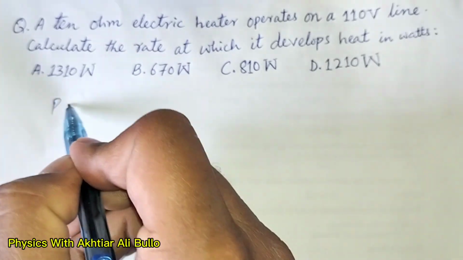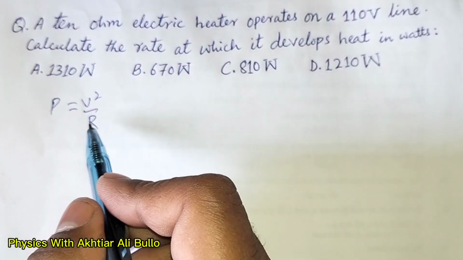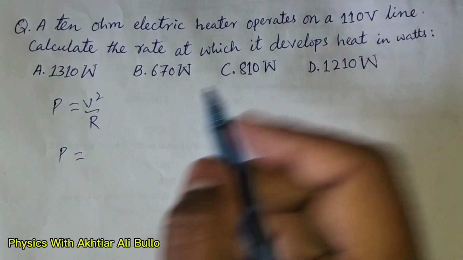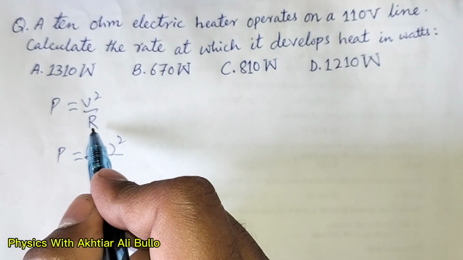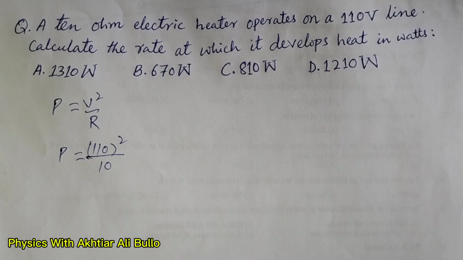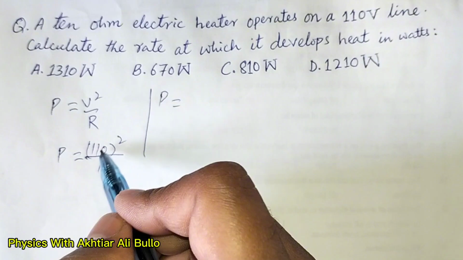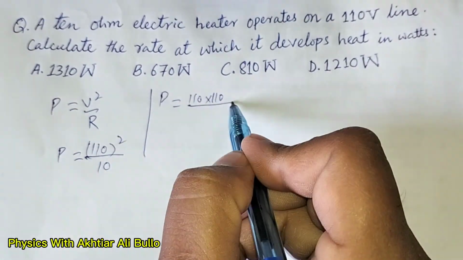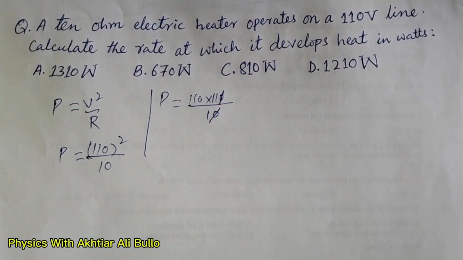P is equal to V square upon R. So P will be equal to V, which is 110 volt, so whole square, 110, divided by R, which is 10 ohm, so divided by 10. So P will be equal to the square of 110, which is 110 into 110, divided by 10. So this 0 will get cancelled with this 0.